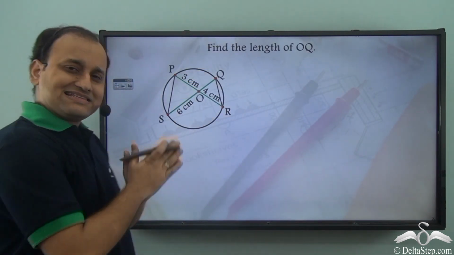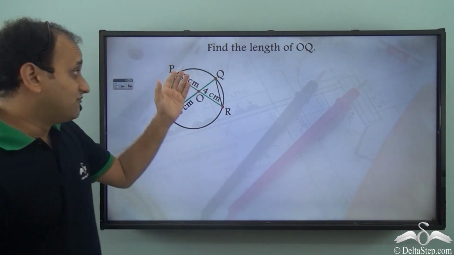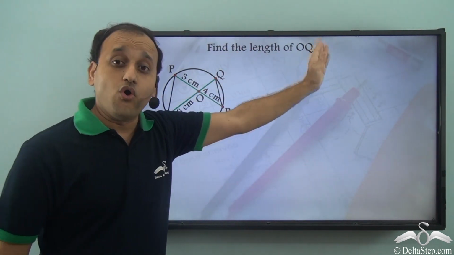Now, using the same theorem, we can solve this particular problem in which we need to find the length of OQ.